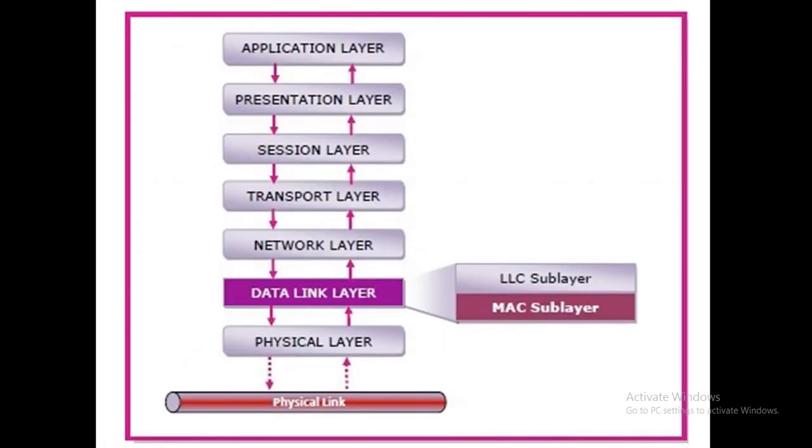We have discussed so far the LLC sublayer, and this is the diagrammatic representation of the MAC sublayer. It is a part of the data link layer. The upper layer is the LLC sublayer and the lower layer is the MAC sublayer.